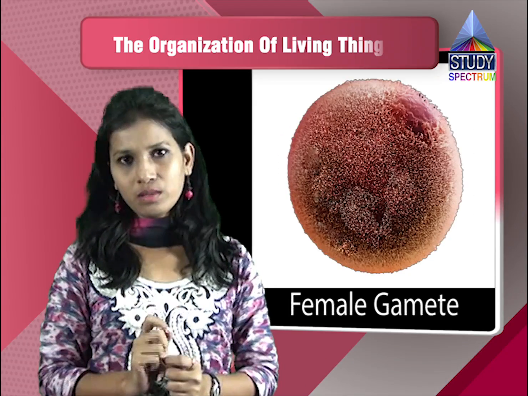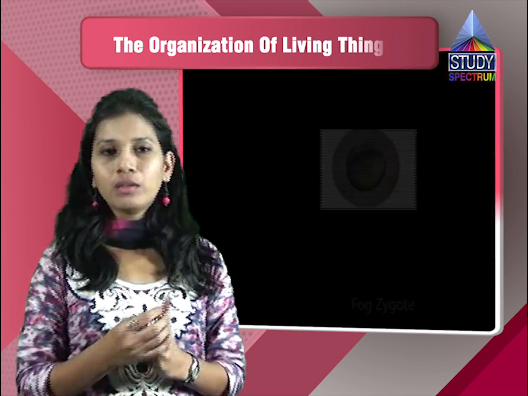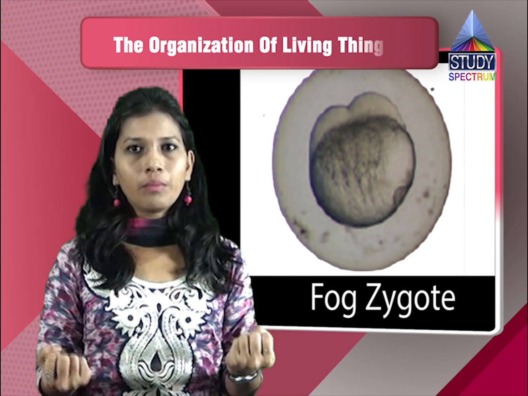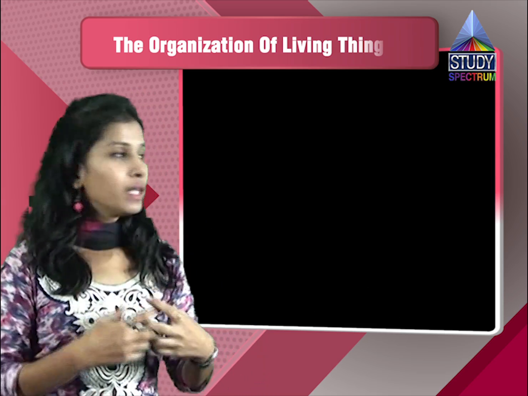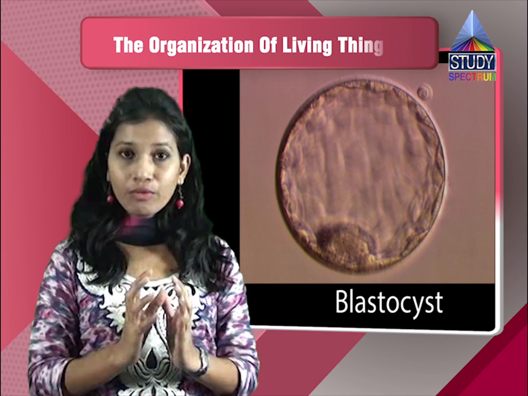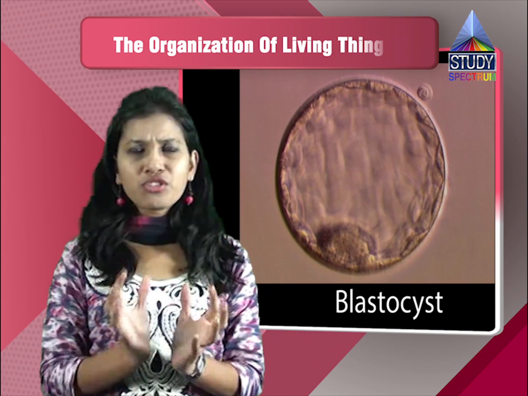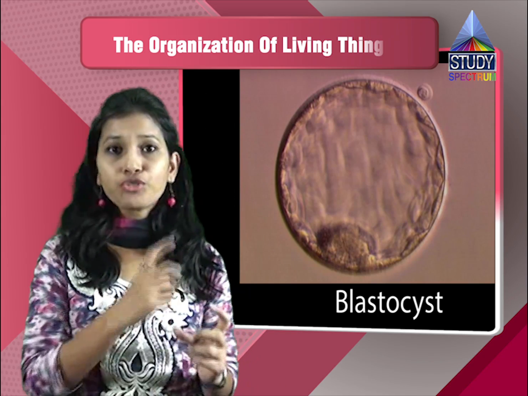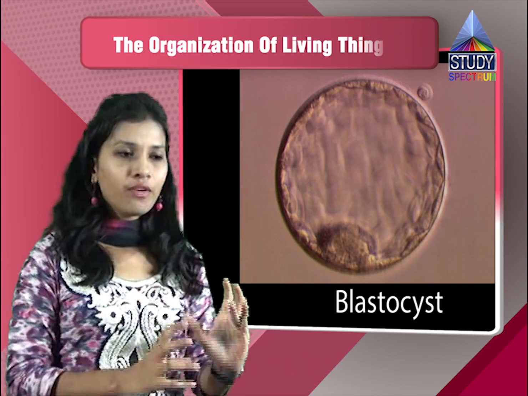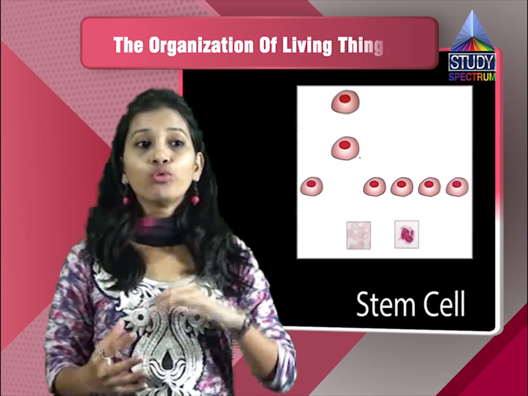In the reproductive system, there are two gametes, a female gamete and a male gamete. During fertilization, the male gamete and the female gamete fuse together. Together, they form a zygote. This zygote is totipotent, and it will develop into a blastocyst. The blastocyst is nothing but a cluster of cells which is pluripotent. Now what is totipotent and what is pluripotent? Totipotent means it will develop into its own kind only, and pluripotent means it will develop into different types of cells.